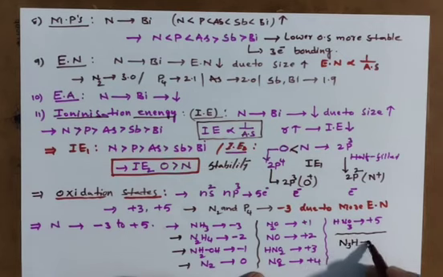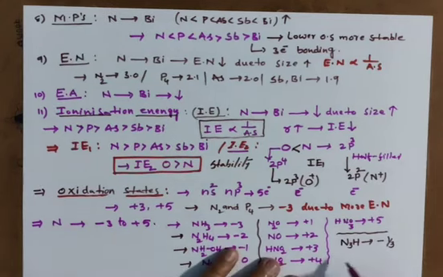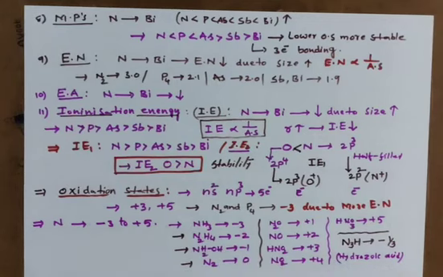N3H. It will show -1/3. NH3 alla, N3H. What is the name of this? N3H means hydrazoic acid. This hydrazoic acid, nitrogen oxidation state -1/3.